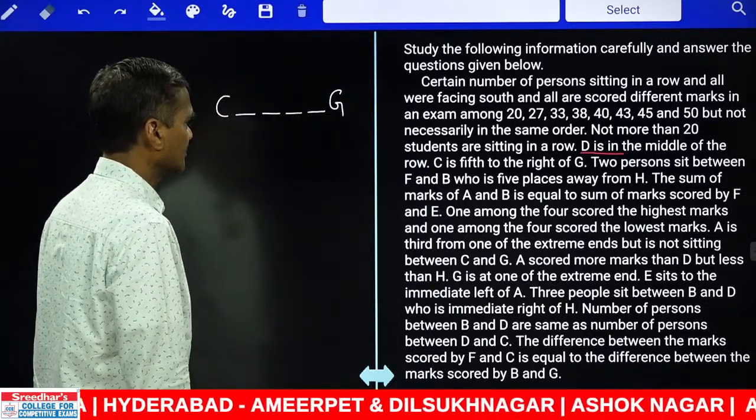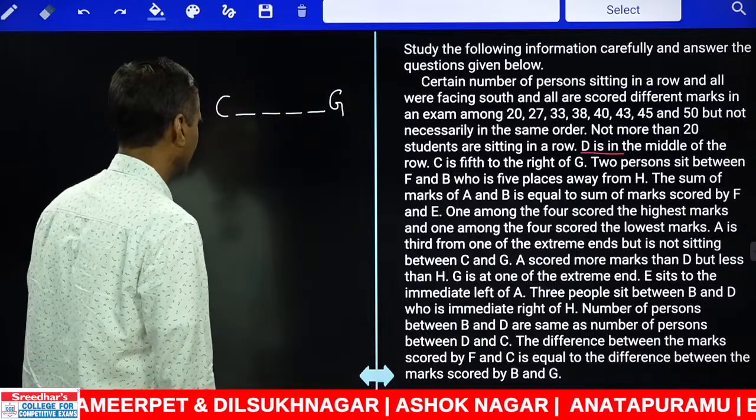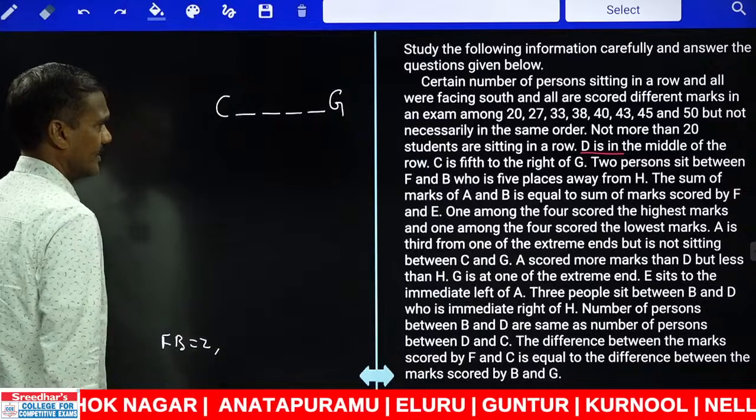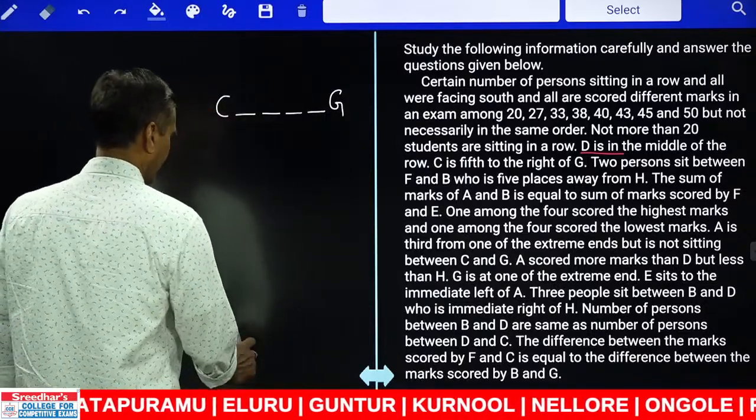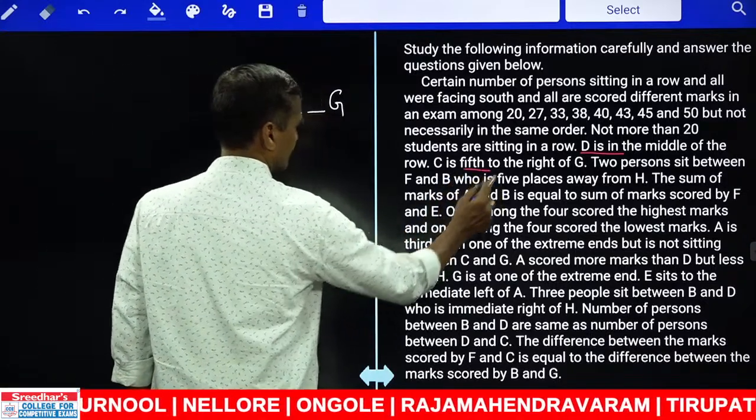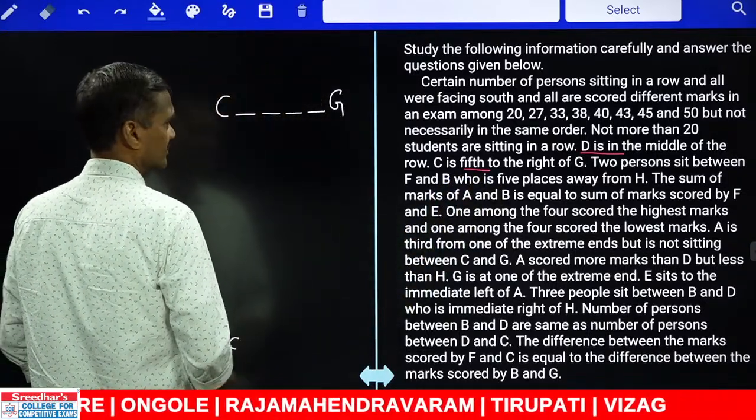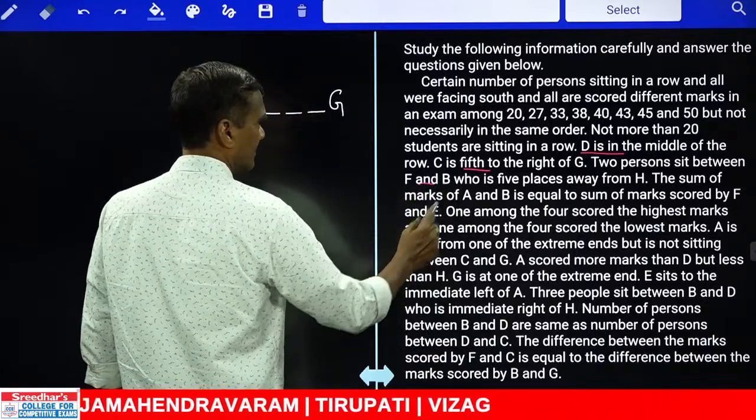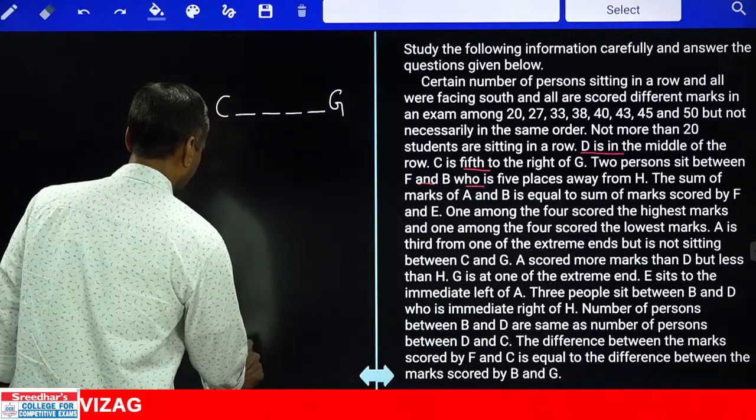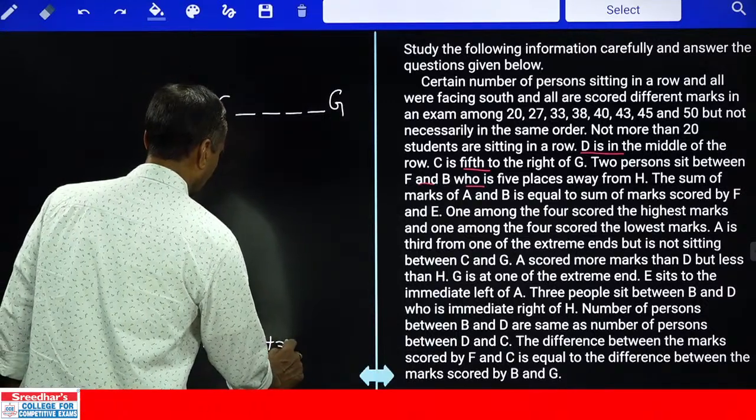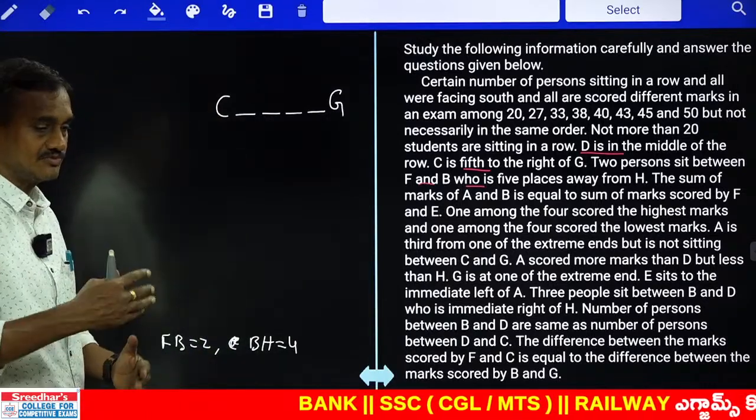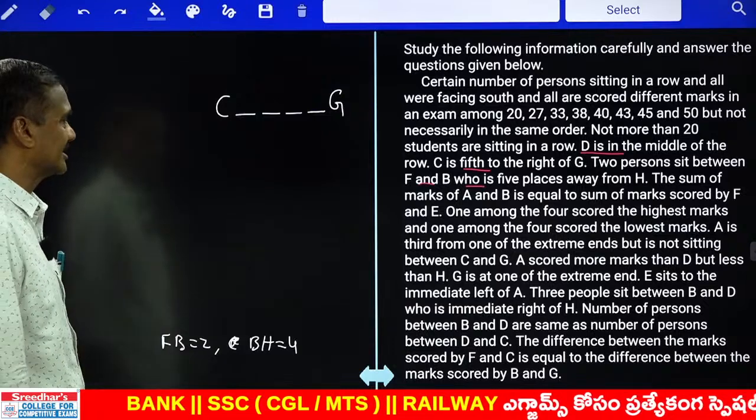And there are 2 persons in between F and B. B is 5 places away from H. And there are 2 persons between F and B. At the same time, C is fifth to the right of G, and that is done. Two persons between F and B, and B is 5 places away from H. Now, between B and H, how many people? There must be 4 people, because B is 5 places away. 5 places away means the 5th position. In between B and H, there must be exactly 4 people.